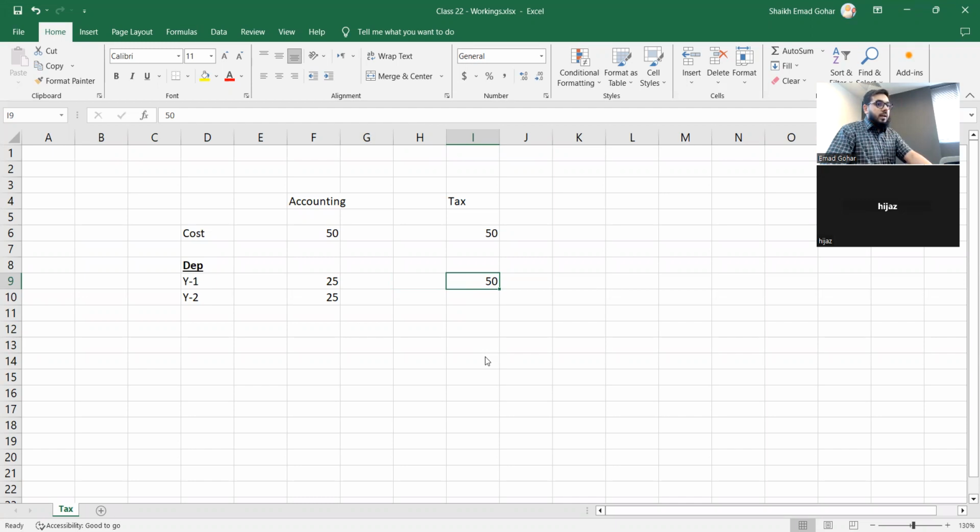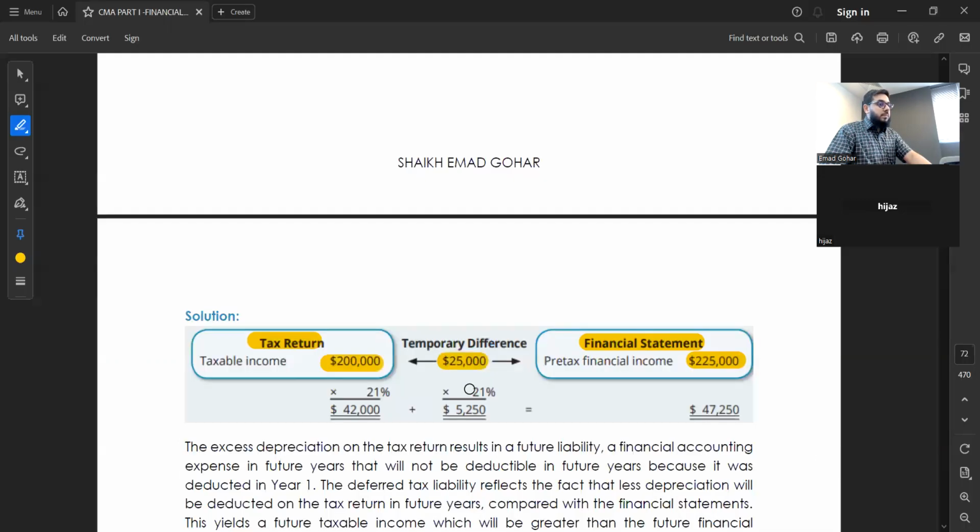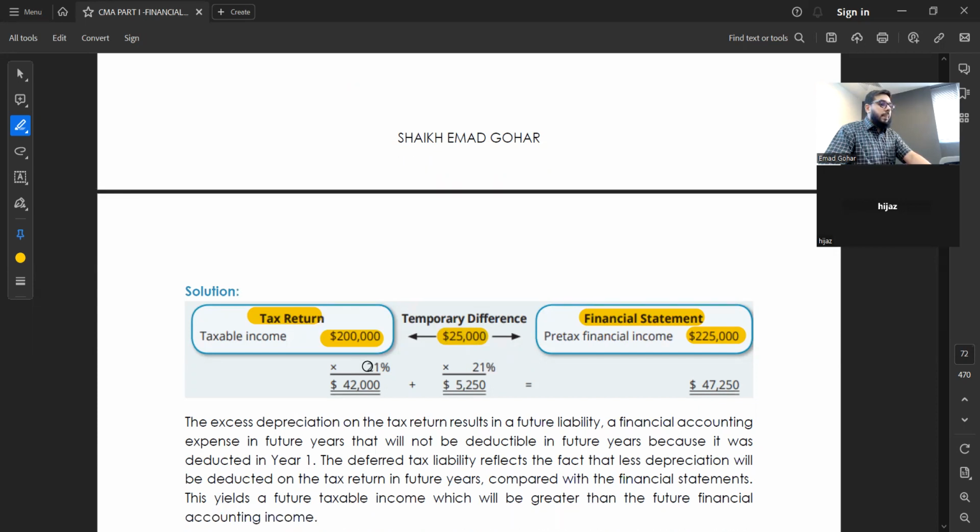What's the story? Where is the 25,000 in the middle? This one is called the temporary difference, which is the difference between the tax return and the financial statement. Then remember, they said the tax rate is 21%, and this leads to this figure. Clear? Now, if I ask you how much tax I will pay in year 1, tell me. How much tax do I have to pay in year 1?